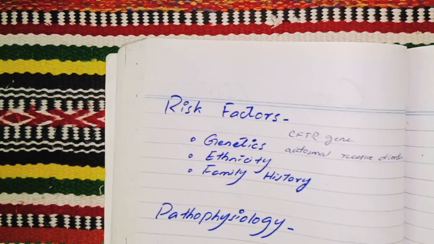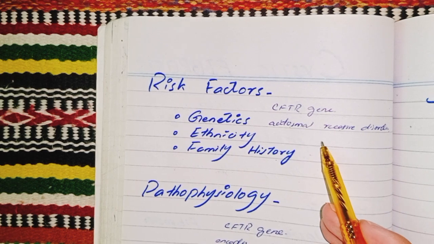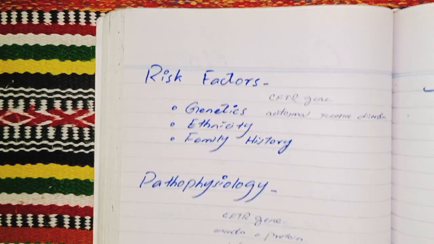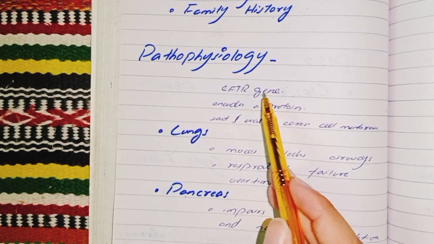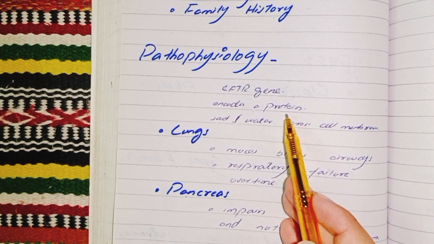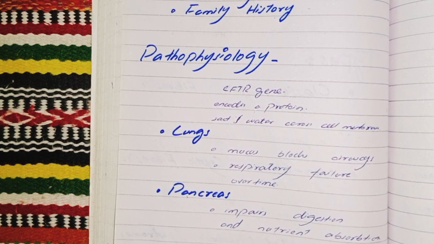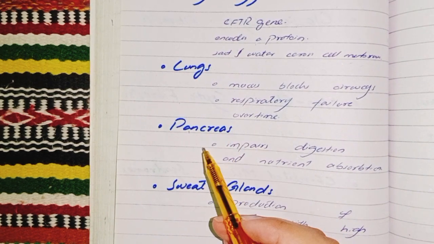Classic cystic fibrosis is the most common type, with common symptoms I mentioned here. And in the next section, we talked about the risk factors. Cystic fibrosis is an inherited disease and it is an autosomal recessive disorder. Then I discussed the pathophysiology, that it is due to CFTR genes. CFTR genes encode a protein that regulates salt and water across the cell membrane, and it affects other systems of the body like lungs, pancreas.